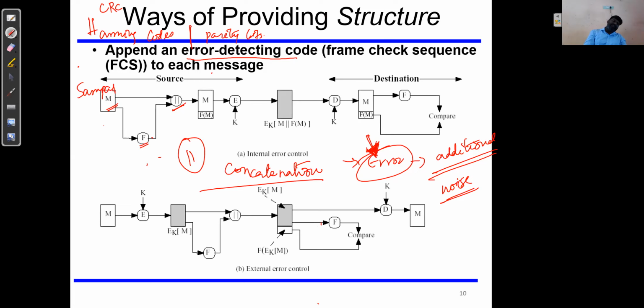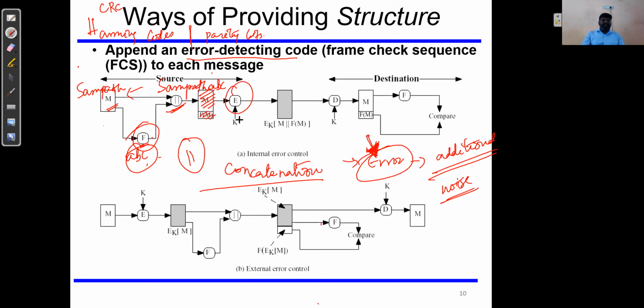SAMPATH. Now let's say this is ABC. Concatenation means this information will be appended at the end of the actual information. SAMPATH followed by this ABC. This is concatenation, not somewhere in the middle, right? The second information has to be appended at the end of the first information, that is concatenation, right? So here this will be a complete plain text followed by this check.